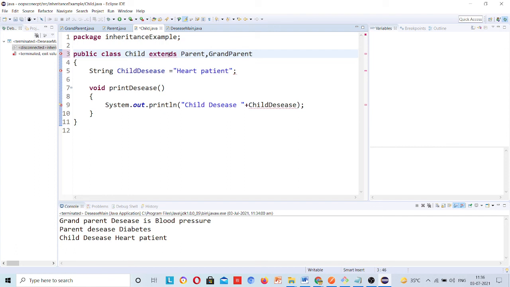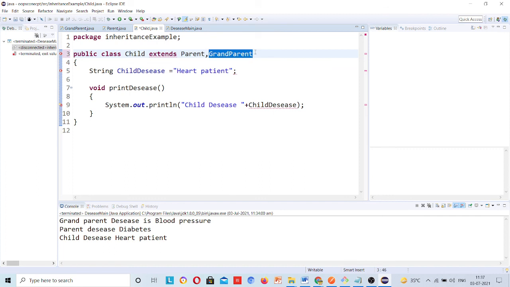Then you will see, class body expected to complete class declaration. Okay, it is showing you an error because multiple inheritance is not possible in Java.